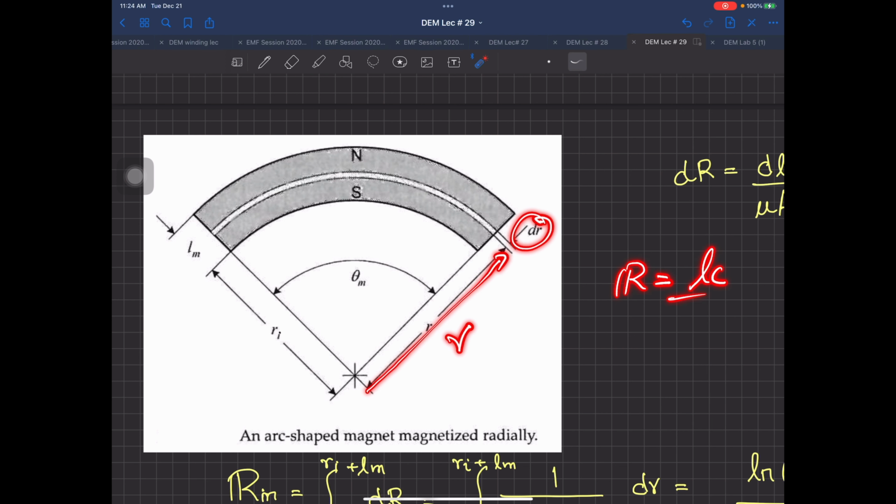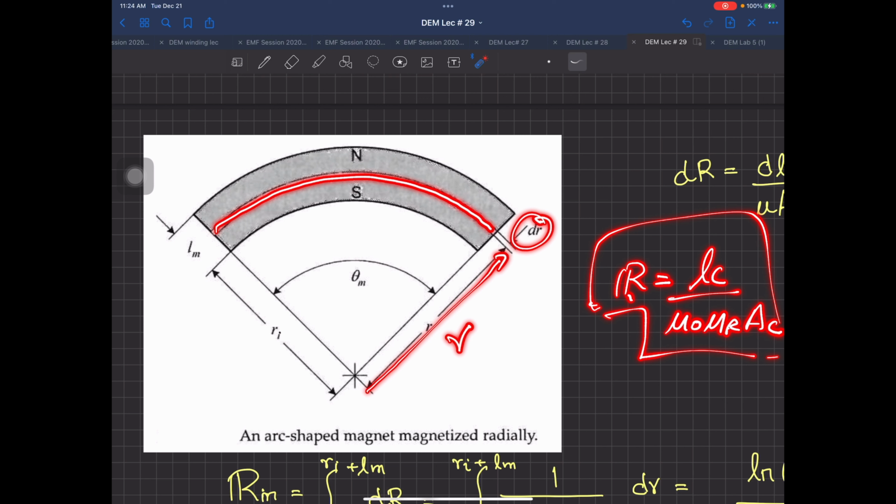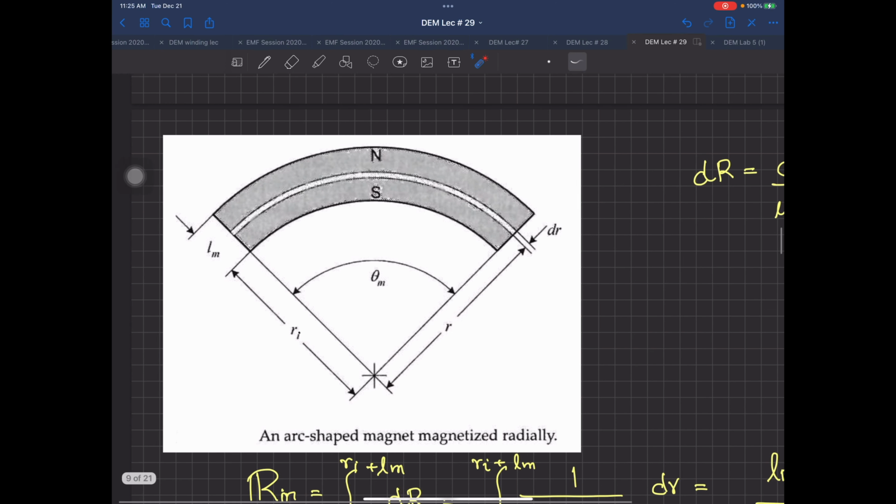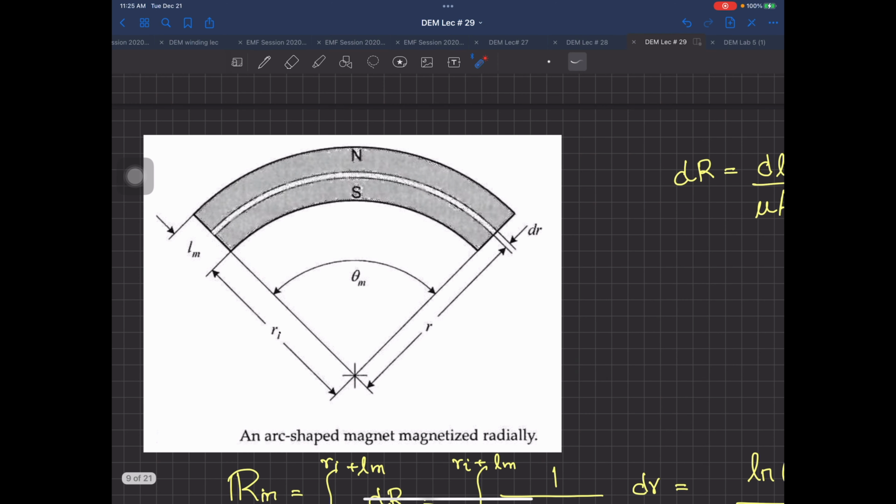Reluctance was equal to LC divided by mu naught mu r into AC. Now when you want to calculate this reluctance for just this small cylinder, which has a thickness only dr and a distance r from the center, the cross-sectional area of this cylinder is going to be equal to what?